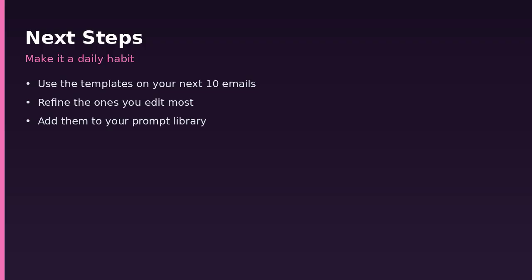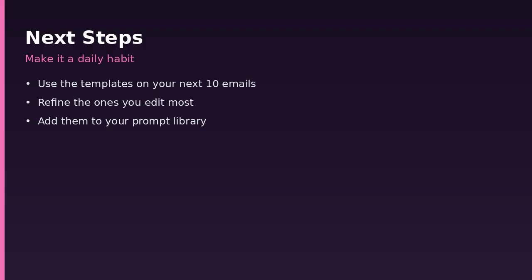A few final recommendations to make the system durable. Link email templates to your prompt library structure under the communication folder. Keep templates and refined subfolders exactly as defined in Lesson 5. After every week of real use, promote the best versions and archive the rest. When you later add automation, the same templates can power draft replies that wait for your approval before sending. Never remove the human checkpoint for external messages.